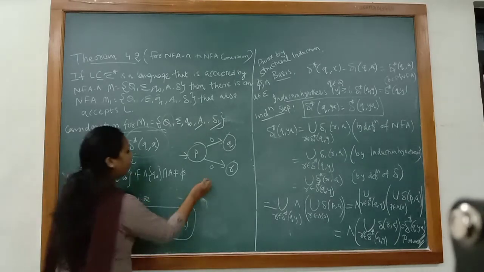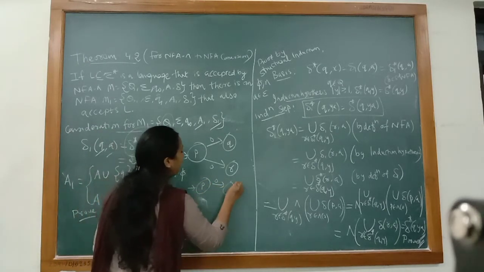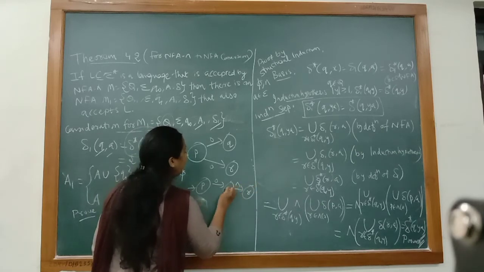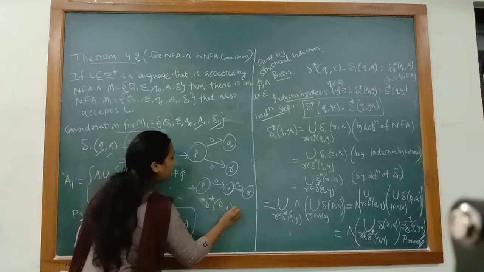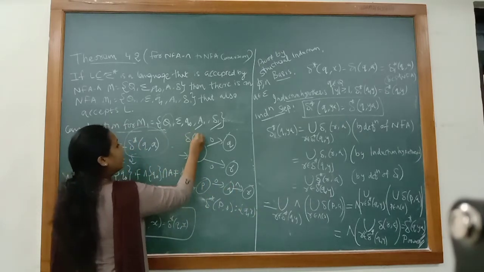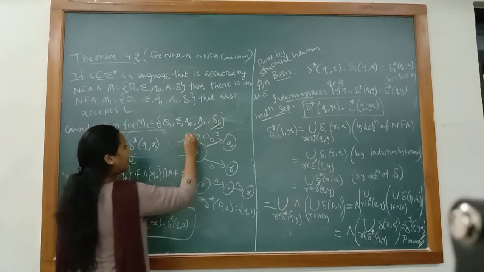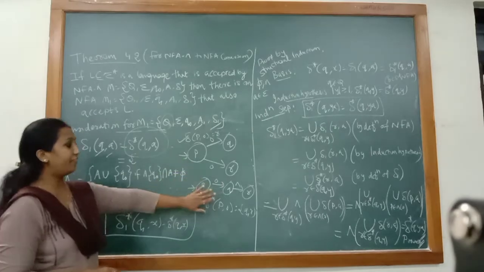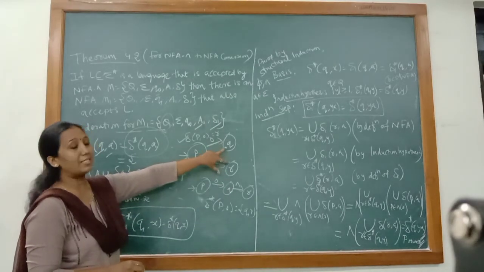Okay, so if you remember, let me draw the diagram again. 0, null, R and Q. So delta star P0 will give me QR. Same way over here, the delta P0 will give me R. So this is what we are interested in. We are interested that after removing null transition, also we should get the same answer.